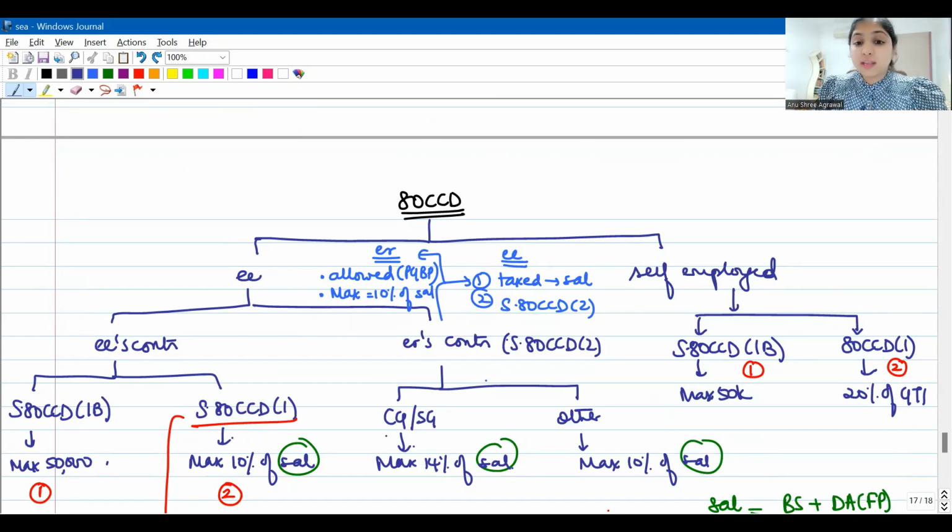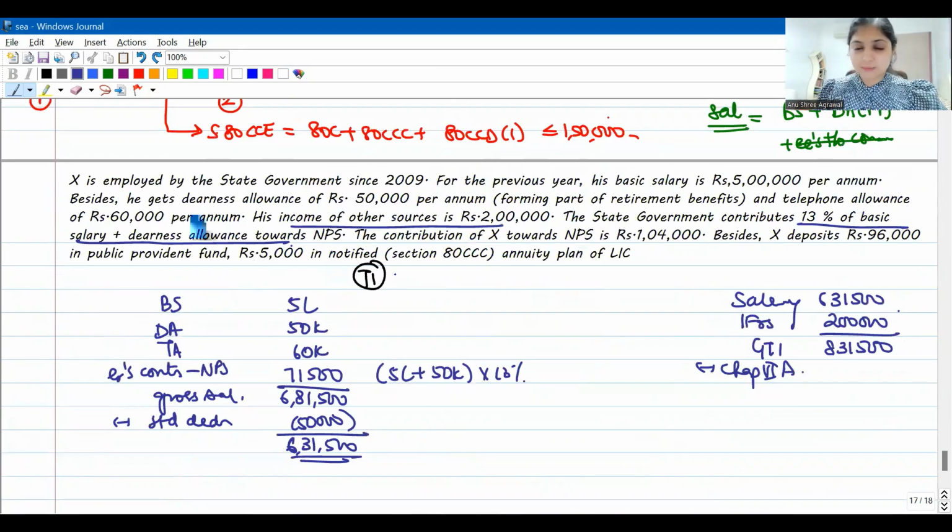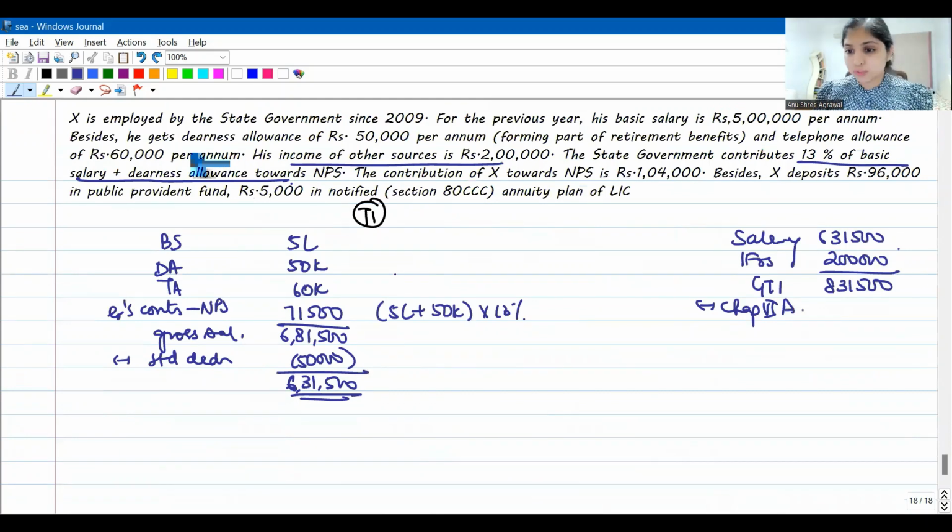How much deduction? If the employer is central government, state government, then 14% of salary you will get as deduction maximum. If the employer is any other employer, 10% of salary you will get as deduction at the maximum. For the employer, if you see, it's an outflow, it's an expense. It's an expense relating to his business. So in the computation of PGBP, for the employer, the expense will be allowed, but maximum 10% of salary. Okay, that was a new learning through this question.